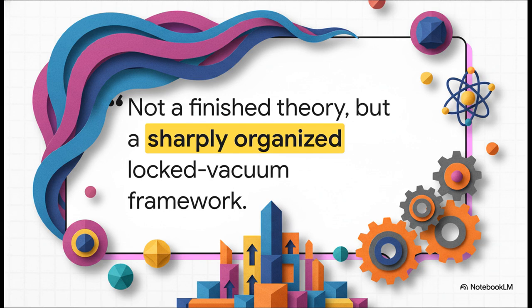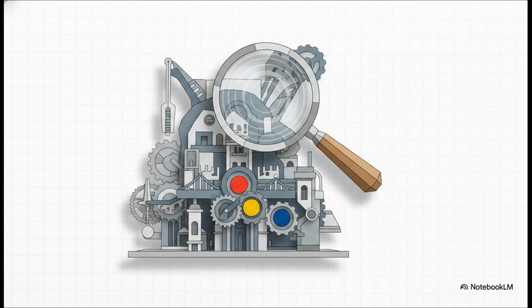True science carefully separates what is structurally derived from what remains open. The author isn't declaring victory and going home. They're presenting a hyper-structured foundation that makes explicit exactly what work is left to do. And what is that remaining work? Well, the author outlines highly localized, falsifiable microscopic targets. We need the explicit compact BF ultraviolet realization to completely close the locking sector. We need absolute from-scratch determinant normalization, and we need the final path integral evaluation of that reduced bridge kernel we were just talking about. These are the specific, actionable tasks required to upgrade this incredible blueprint from a framework into a completed, final theory of everything.